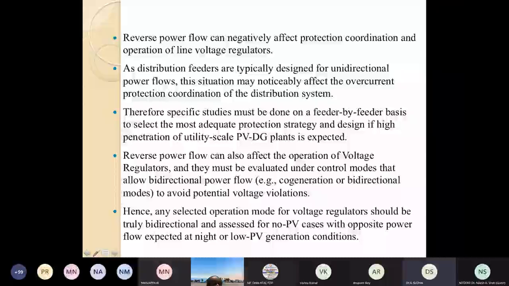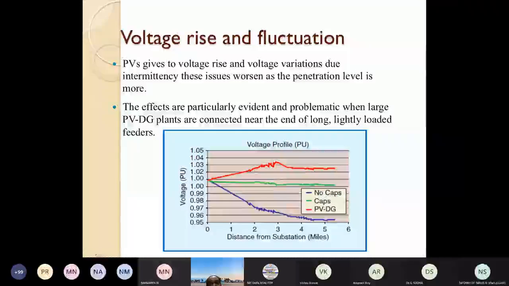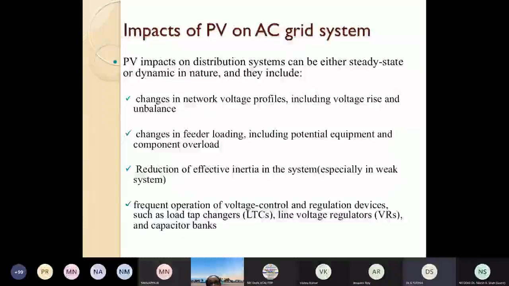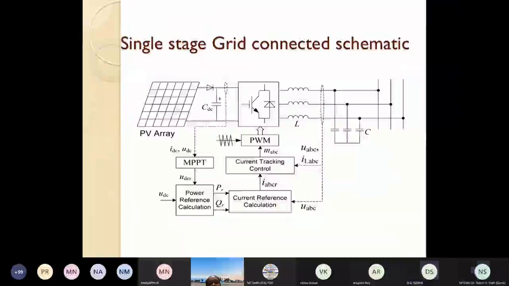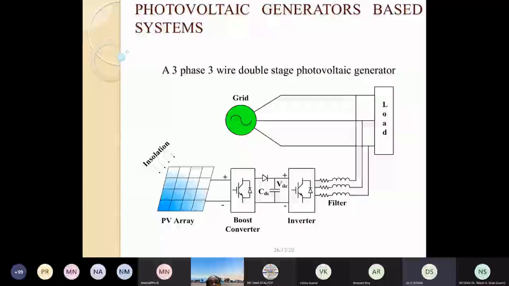Suppose this photovoltaic is producing 3 kilowatt and the load at 12 o'clock noon in your home is 1 kilowatt. So you will feed power to the grid because excess power is there.